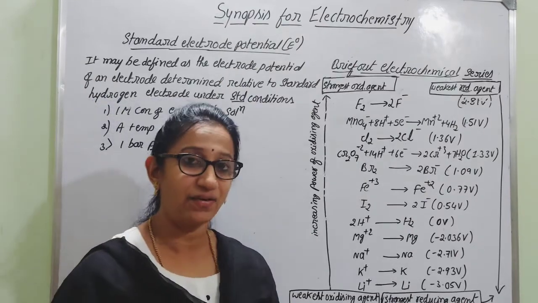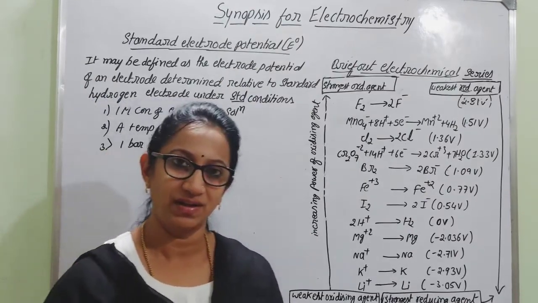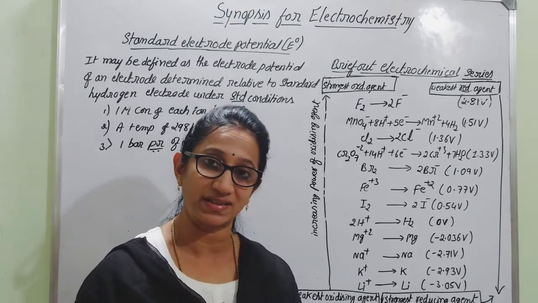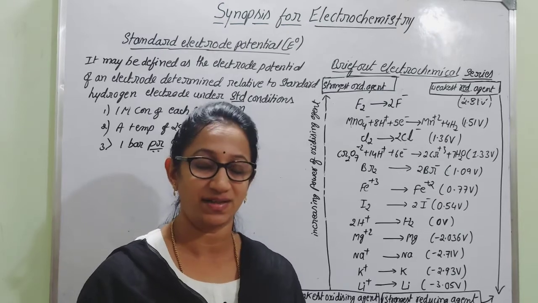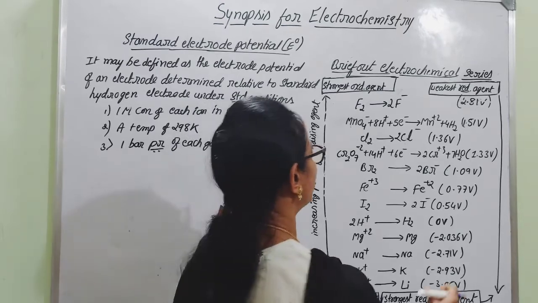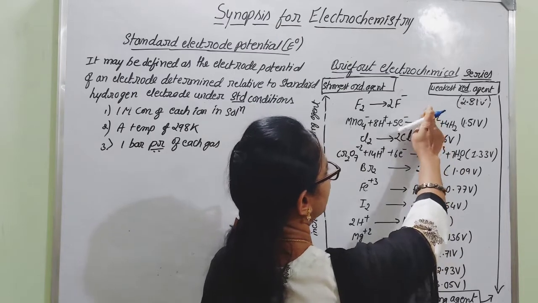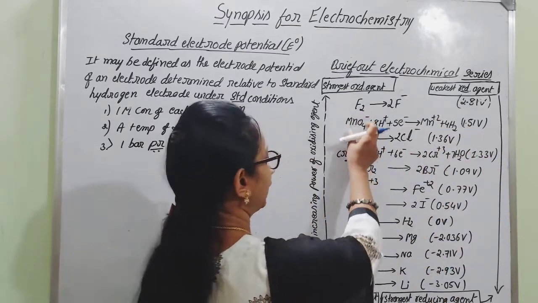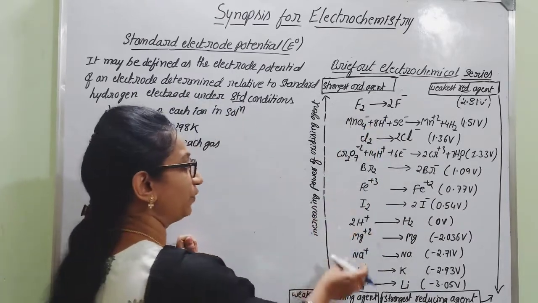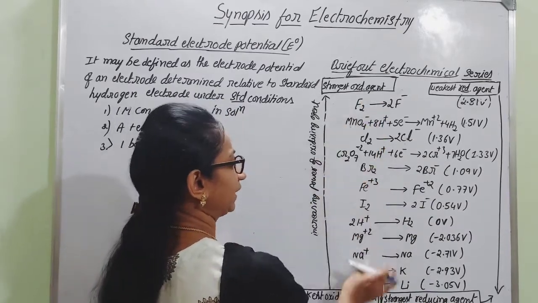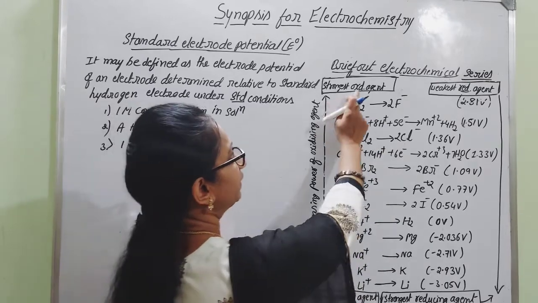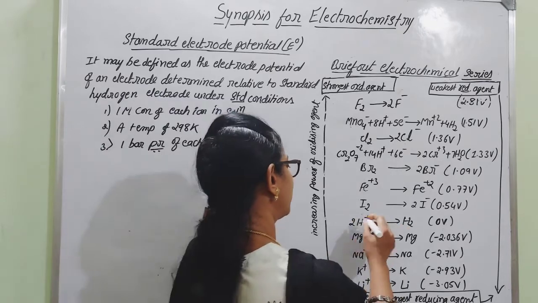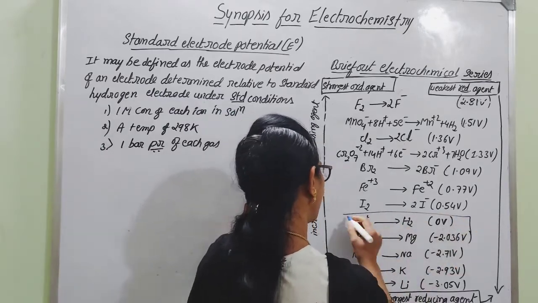Once we have found the potential, we take reduction potential as the standard potential. Here I have mentioned certain values. I have not taken the whole electrochemical series; I have picked a few examples from the complete electrochemical series. That is why I have given a brief electrochemical series here. At the center we can find the presence of hydrogen, as you know.